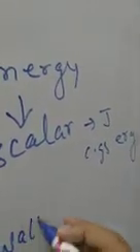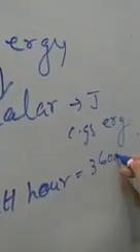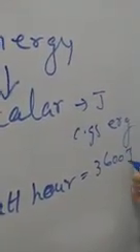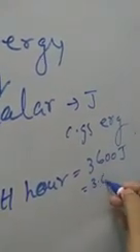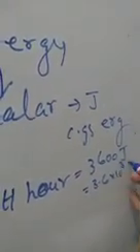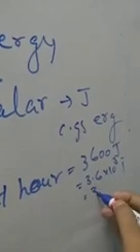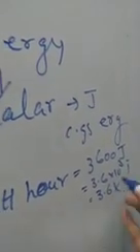The different forms of energy and the bigger units of energy: watt hour is equal to 3600 joule, or 3.6 into 10 to the power 3 joule, or we can say 3.6 kilojoules.